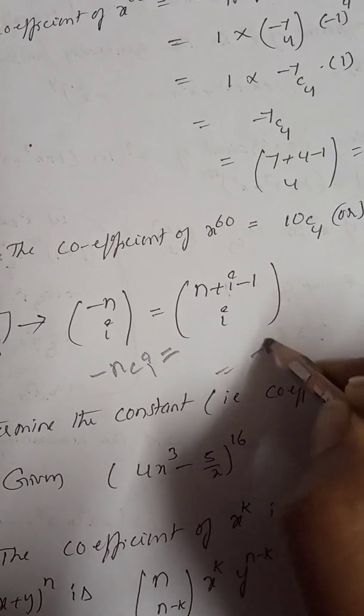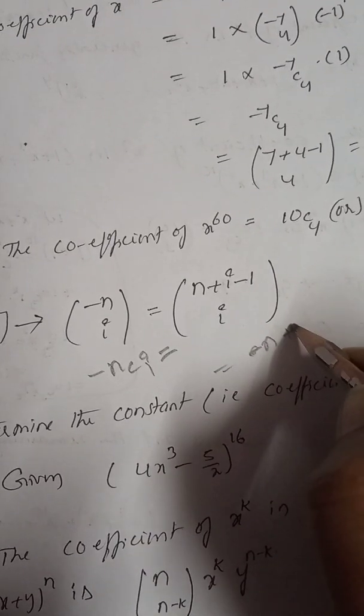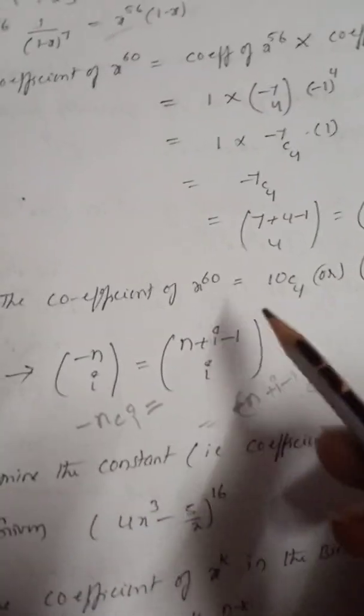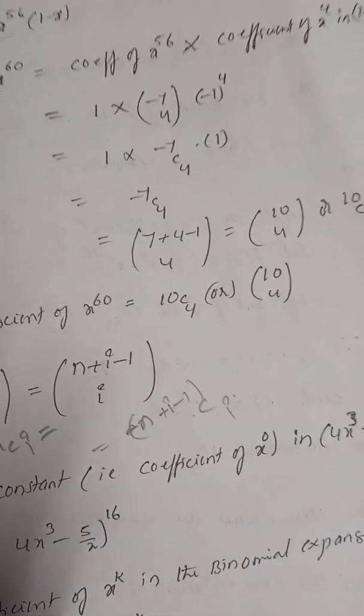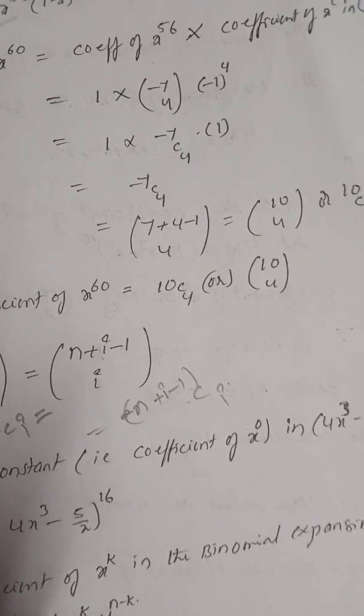Or you can write (n plus r minus 1)Cr. Now therefore the coefficient of x power 60 is equal to 10C4. No need to simplify this one. You can write 10C4 as it is, right?